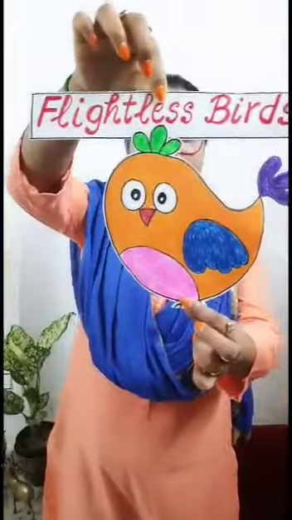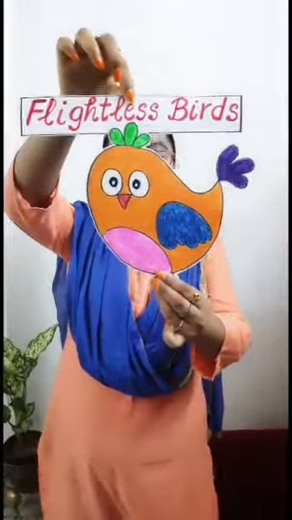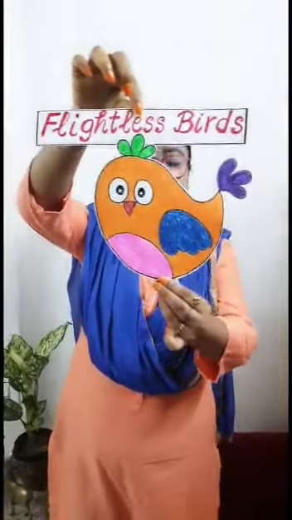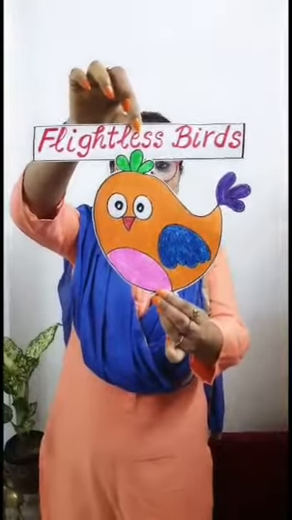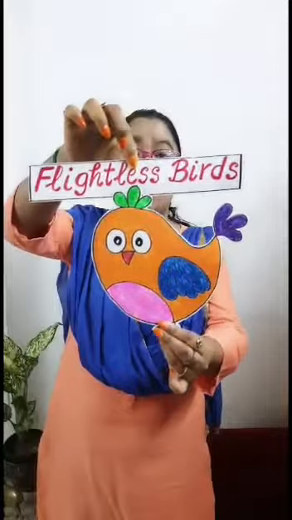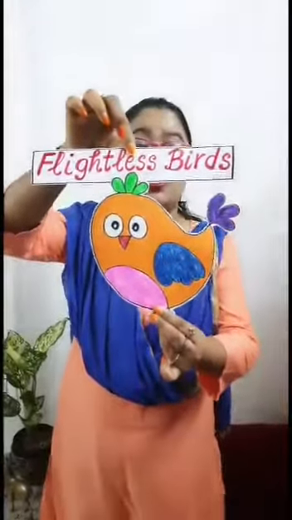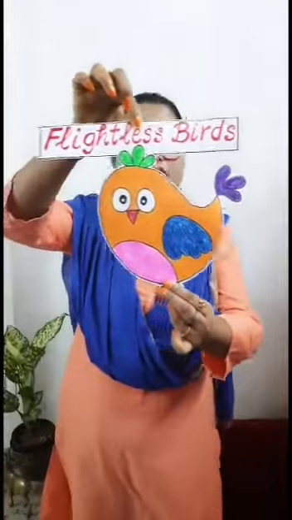But children, there are some other birds which cannot fly. Like this one. Okay? See, this is also a bird, but it cannot fly. So what are they called? They are called flightless birds. Why children? Because they cannot fly. So today we are going to learn the names of some flightless birds. So let us start children.